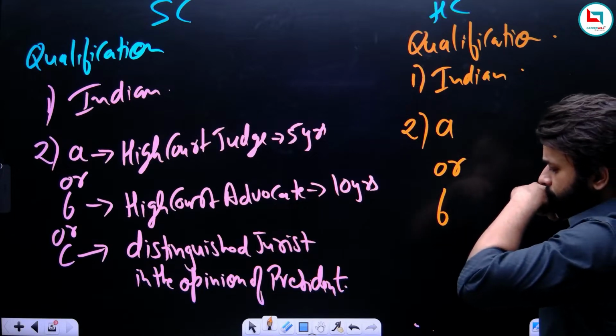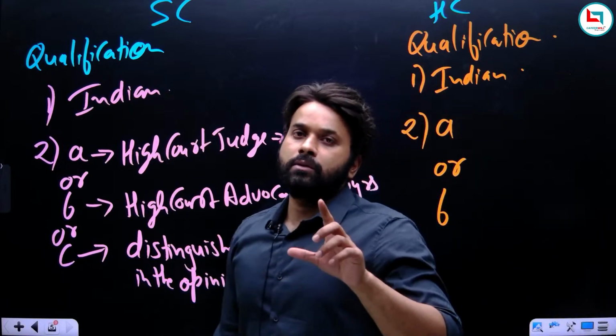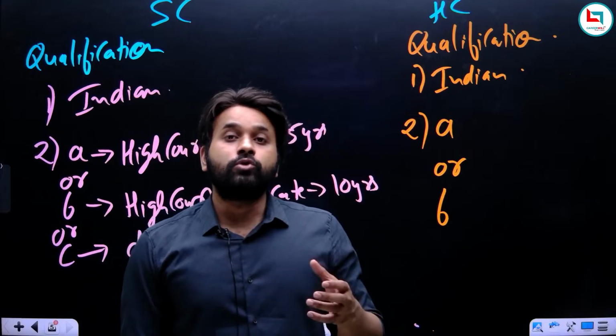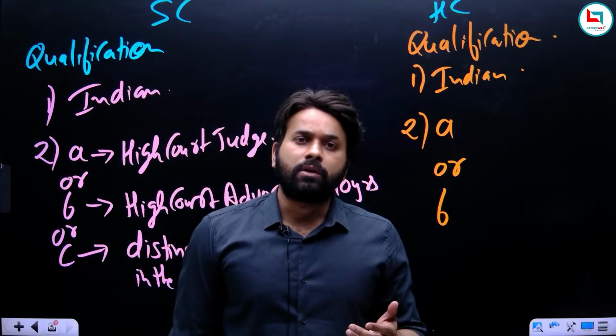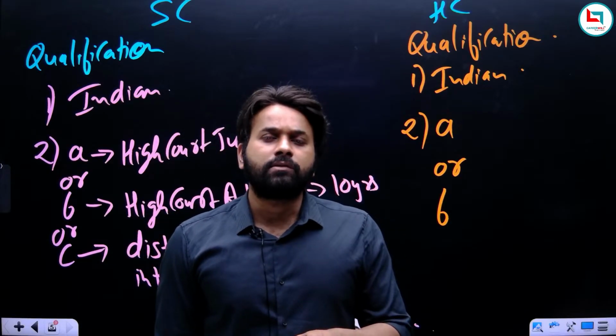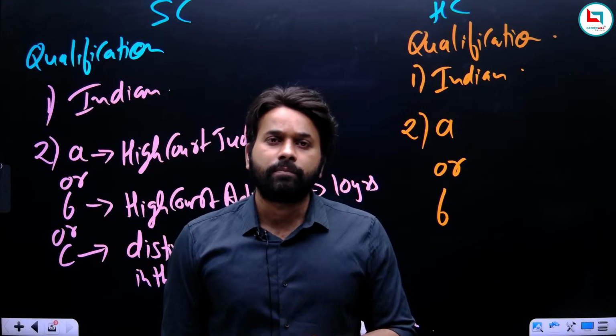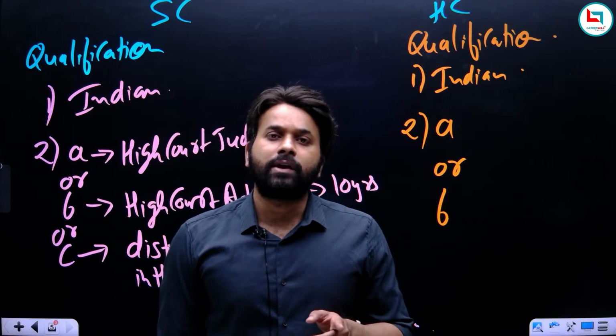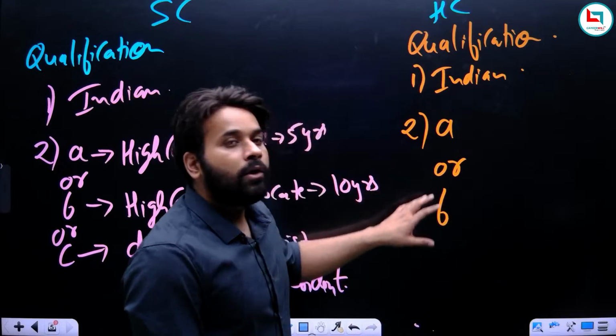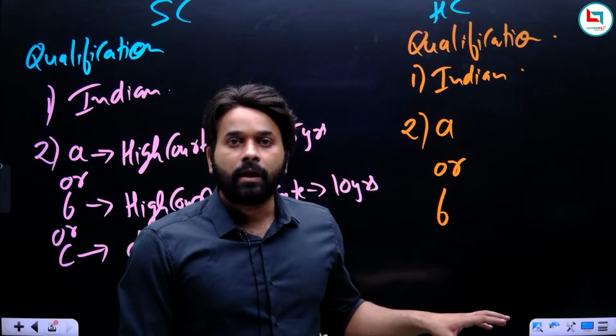Now, remember, we have to choose a person who can become a judge of a High Court. Then obviously, the same condition applies for a High Court judge: it is important that the person should have the knowledge of law. Only then can we appoint him as a judge of the High Court. So we have two options, A or B. And now we have to decide.